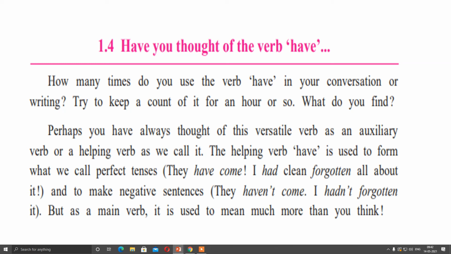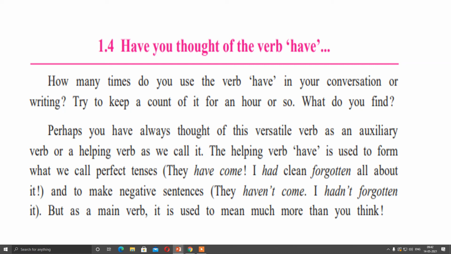And also to make a sentence negative, if the sentences are in perfect tense, we can again use have in negative sentences also. For example, they haven't come or I hadn't forgotten it. Like that we can make negative sentences also.